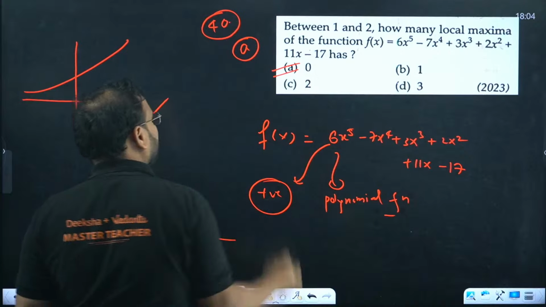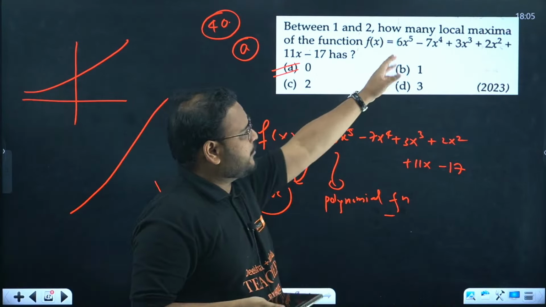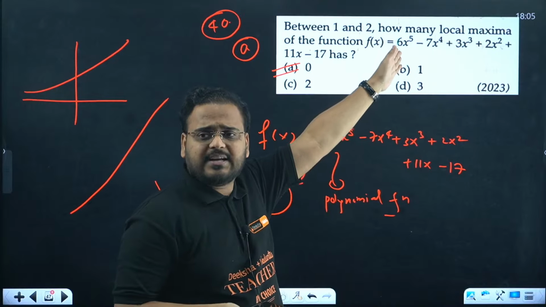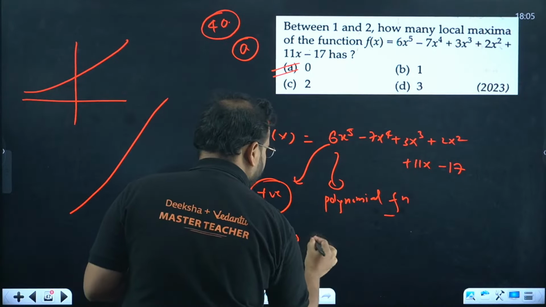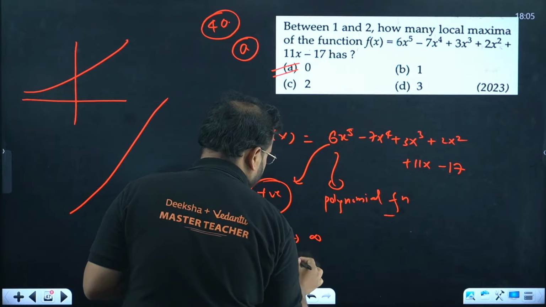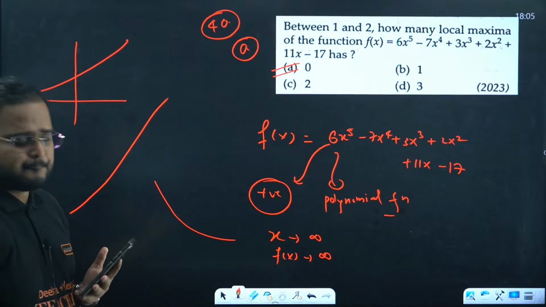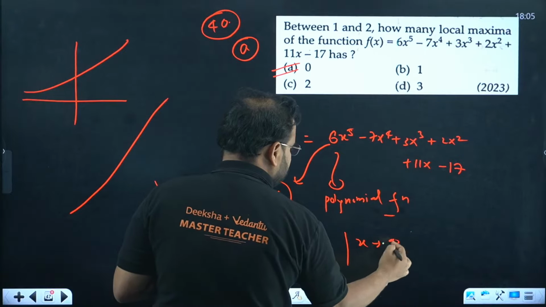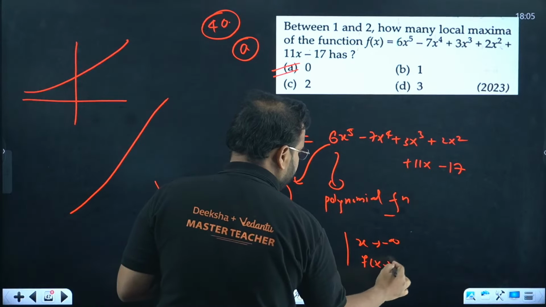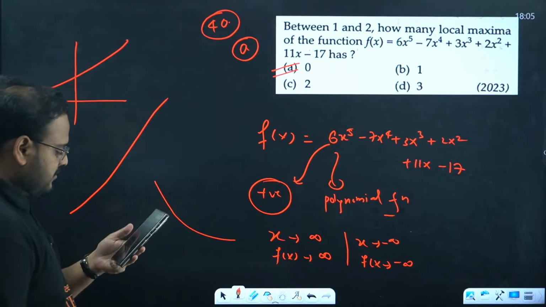0. Sir, how do I get to know this is possible or not? Of course, if you try to take x tending to infinity, f(x) will also tend to infinity only. Same goes if you try to take x tending to negative infinity, f(x) also goes towards negative infinity only. So always increasing function.